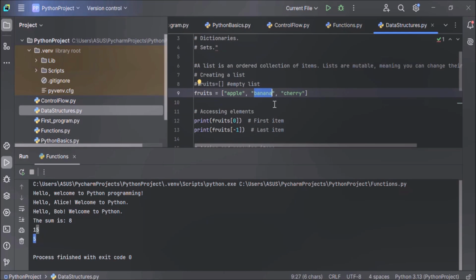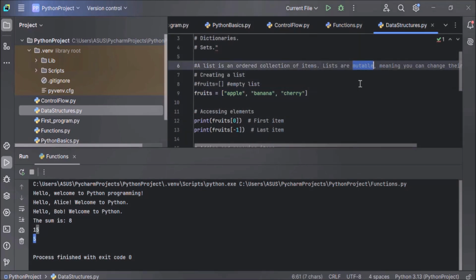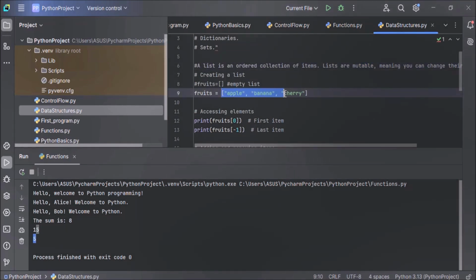If you add a new item to the list, the new item will be placed at the end of the list. This order is defined. This order cannot be changed. That is why we say that list is an ordered collection of items. And also in Python, list is changeable. List is mutable. When I say mutable, it means that we can change, we can add, we can remove items in a list after it has been created. Once I've created a list, we can change the items of the list. I can delete these items, I can add an item, I can modify an item. That is why we say lists are changeable or mutable.